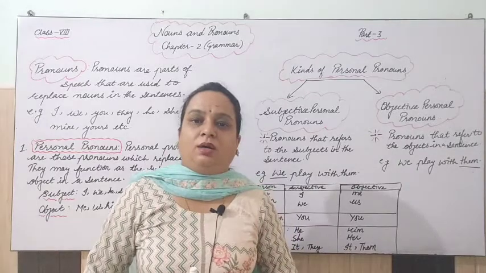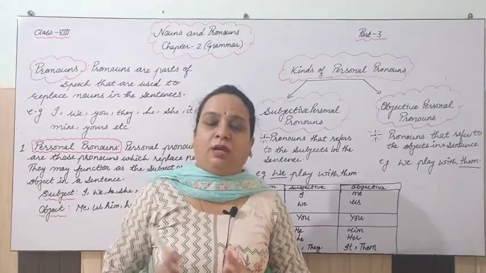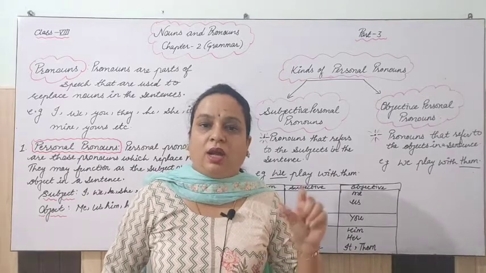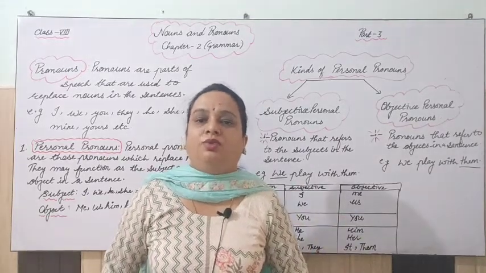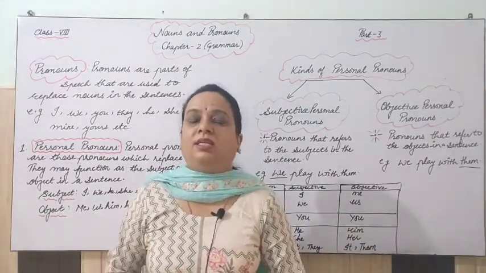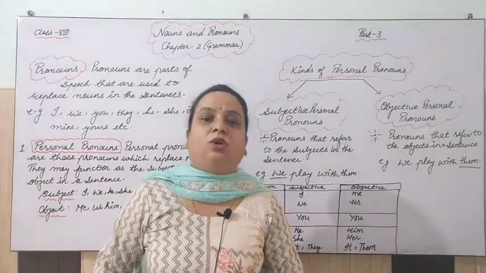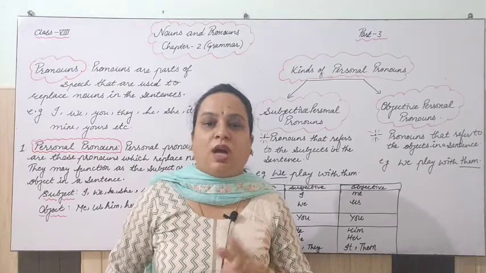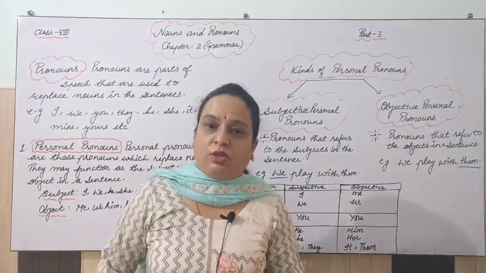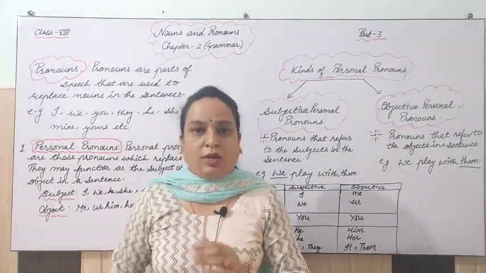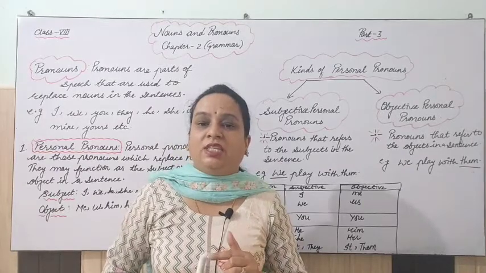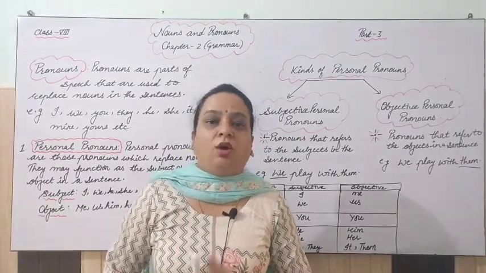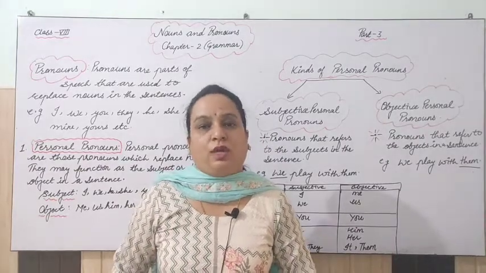Suppose the name of a boy is Ram. What will you do there? You will not write Ram everywhere, but you will write he. You will replace Ram with he. So that is called pronouns. If we talk about pronouns, we have 2 kinds, subjective and objective. So it is he, she, it, I, we, you, they. These all words are known as pronouns.